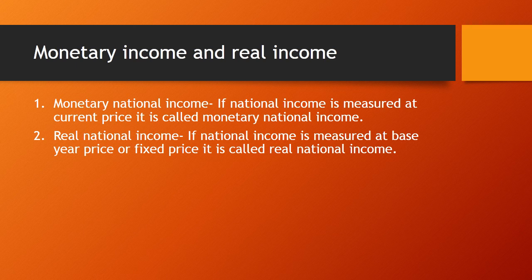Real national income shows the true situation of a country. In fact, production and market price, that is the current price, both increase, and therefore some increase in national income occurs due to increase in production, and some increase occurs due to the increase in price. Due to increase in production, the consumption and standard of living of people can be higher.